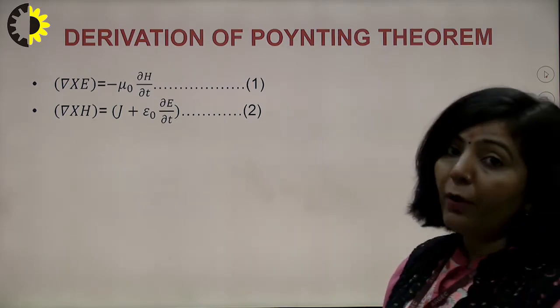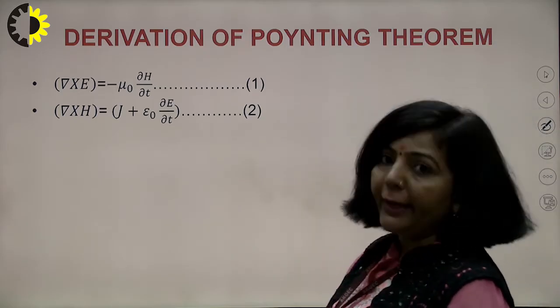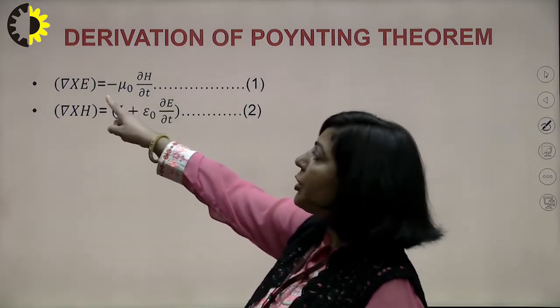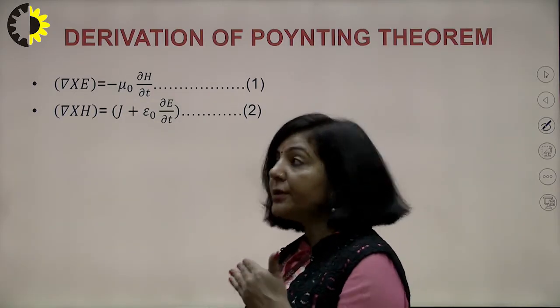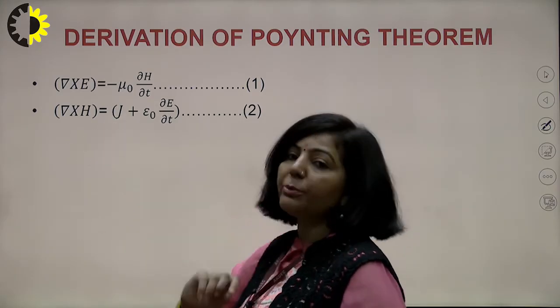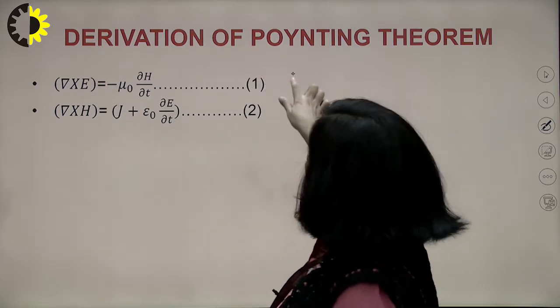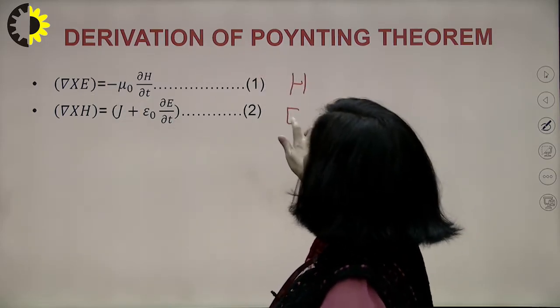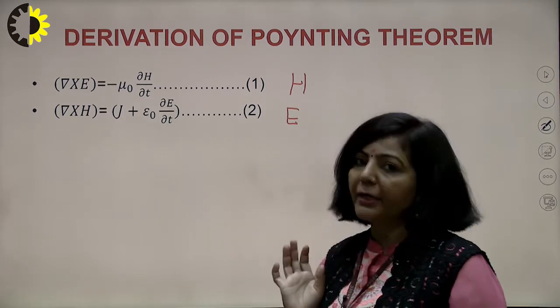Just remember these steps. You have to take the dot product of equation number 1 with H, and you are going to take the dot product of the second equation with E. It means you have to take the dot product of the left hand side as well as the right hand side.